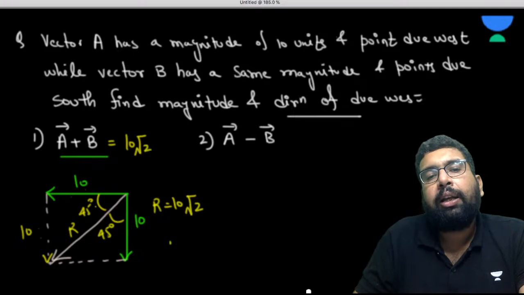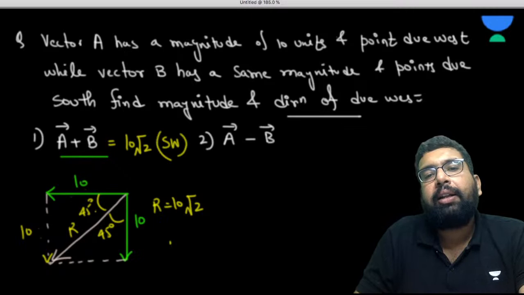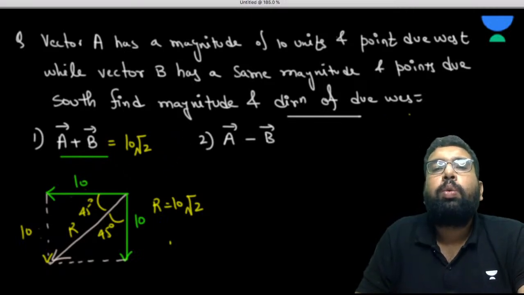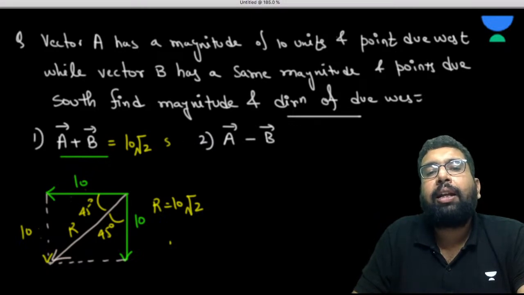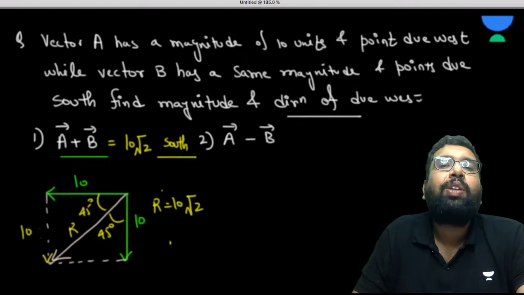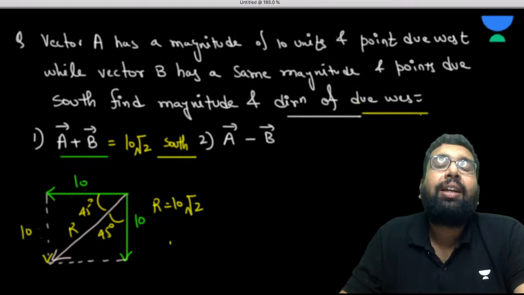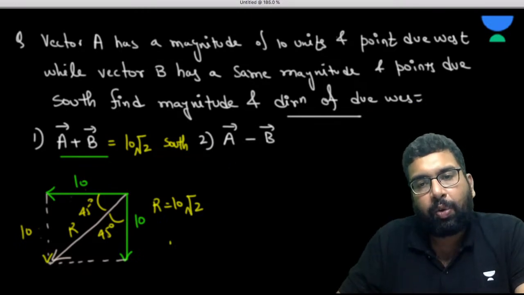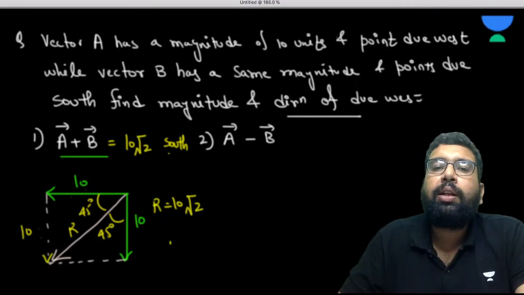So it is in the southwest, isn't it? Is it south of west? We have to give the solution as due west, so we must write 10 root 2 south. Only south will suffice. Why? Because due west is already written here. So the direction is 10 root 2 south, that means south from west, because west is already written. But if you want to write the whole thing, you can write the whole thing.